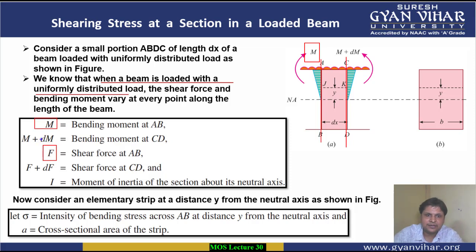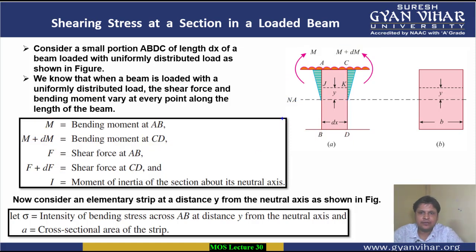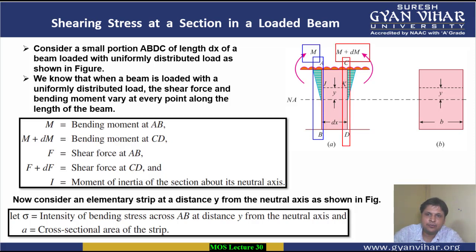Similarly, for the section CD, let the values be bending moment M plus dM and shear force F plus dF, and let the moment of inertia about the neutral axis be I for the whole beam.